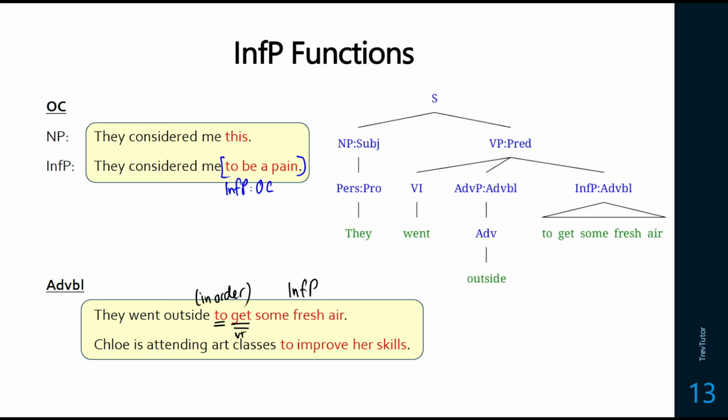So the sentence is diagrammed to the right. They went outside to get some fresh air. But of course, we can move this all the way to say the front of the sentence. To get some fresh air, they went outside. So Chloe is attending art classes to improve her skills. You could say Chloe is attending her art classes in order to improve her skills. So you could put that in order there to show that it is an adverbial. And we could also move it around. So to improve her skills, Chloe is attending art classes.